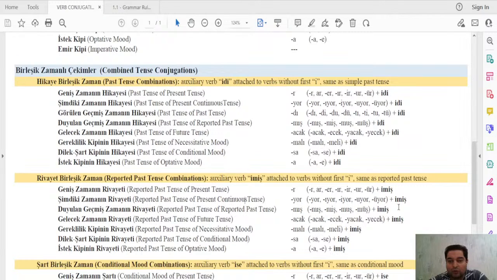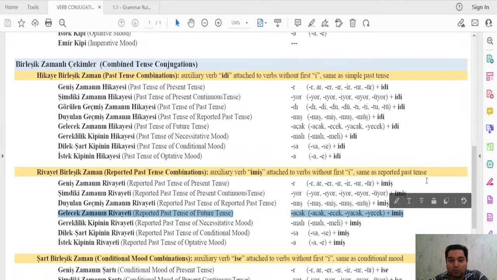We have already covered the first 3: the reported past tense of the present continuous tense and the reported past tense of the reported past tense. That was our last class, and today we will be covering the reported past tense of the future tense. So that's where we stand in terms of the big picture.